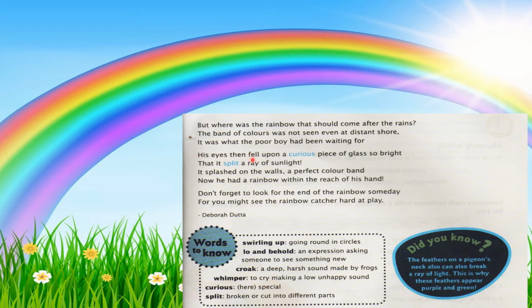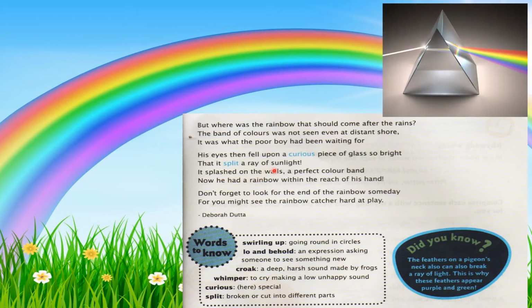His eyes then fell upon a curious piece of glass, so bright that it split a ray of sunlight. Then what happened, children? Suddenly his eyes fell upon a curious piece of glass. Yes, curious piece of glass means a special piece of glass.